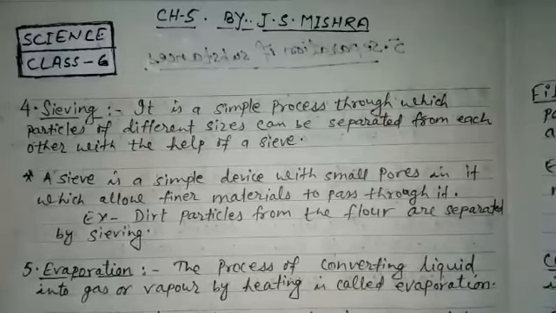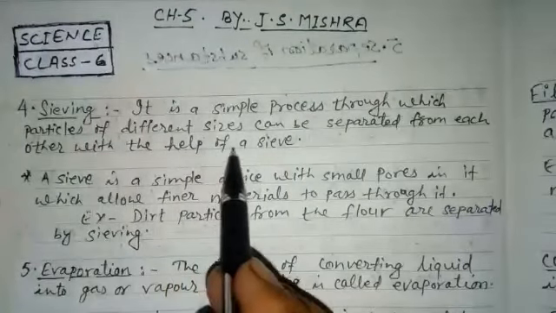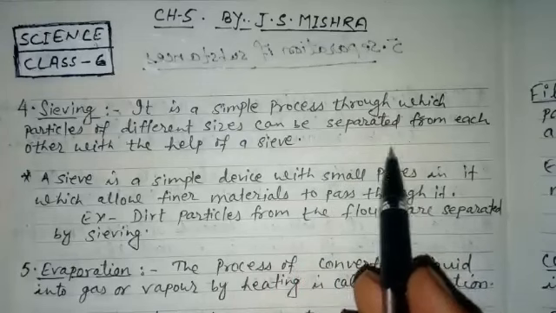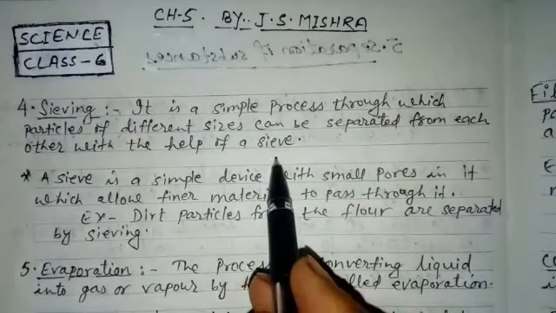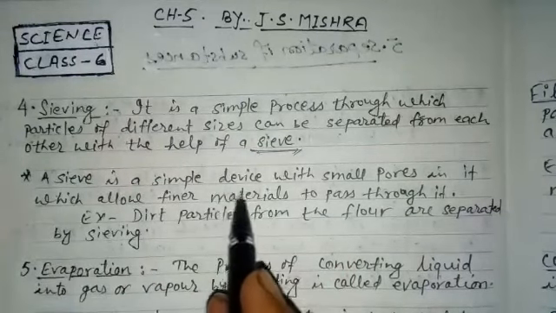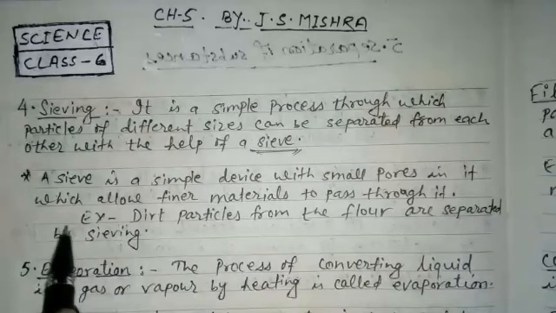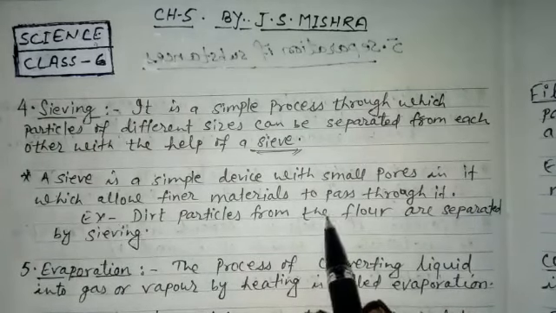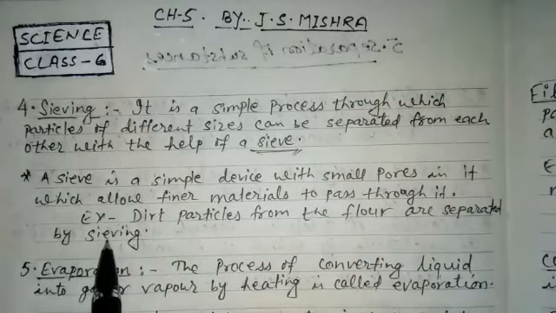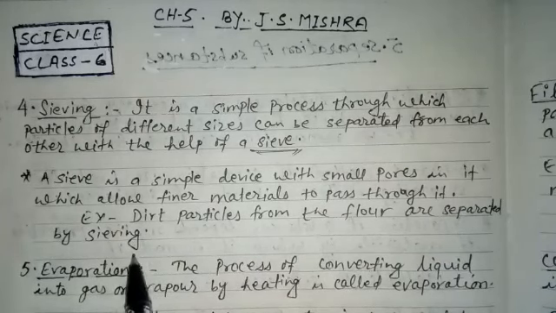Previously, we have learned about the three methods of separation. Now, this is the fourth method of separation, sieving. It is a simple process through which particles of different sizes can be separated from each other with the help of a sieve. Now we know what a sieve is. A sieve is a simple device with small pores or holes in it, which allow finer materials to pass through it. Example: dirt particles from the floor are separated by sieving at our homes.